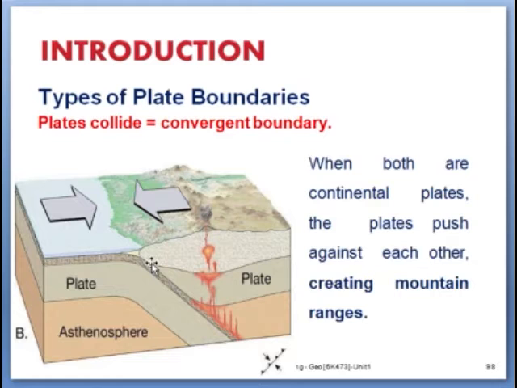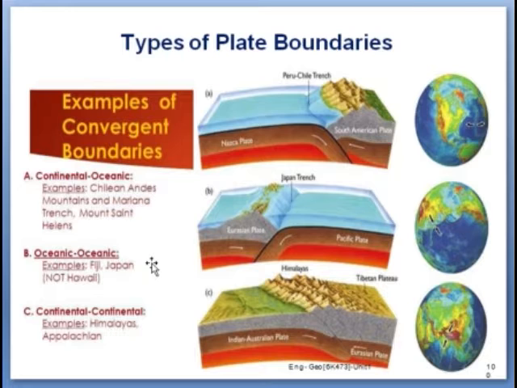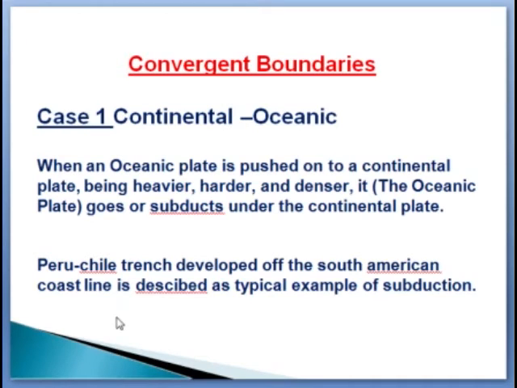So here we will see the first case. The three cases are: first, continental and oceanic; second, oceanic and oceanic; and third, continental and continental. Okay, so now we will see the first case, which is the continental and the oceanic plate boundary. In the first case, the convergent boundary contains one continental plate and one oceanic plate.